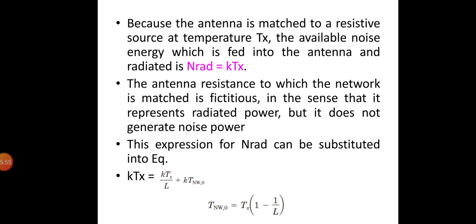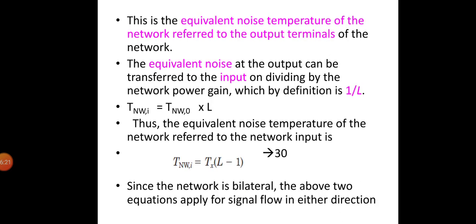So therefore Tn,o will be written as Tx into 1 minus 1 by L. This is the equivalent noise temperature of the network referred to the output terminals of the network. And the equivalent noise at the output can be referred to the input on dividing by the network power gain, which by definition is 1 by L. So thus the equivalent noise temperature of the network referred to the network input is given as T network,i is equal to Tx into L minus 1.